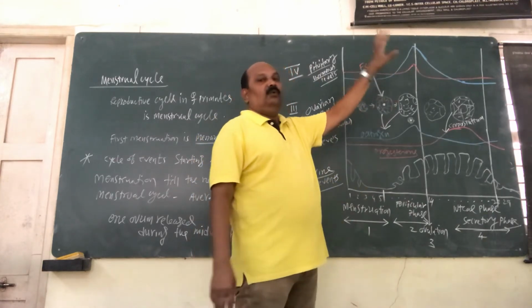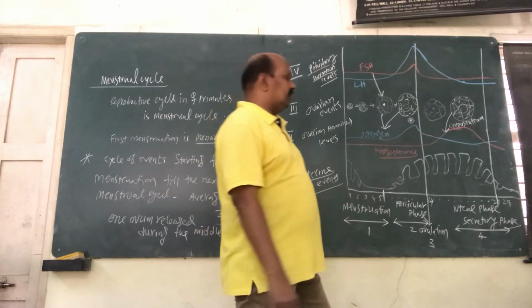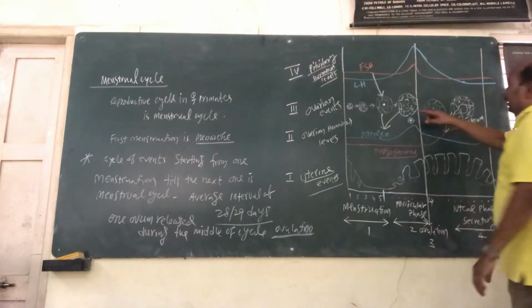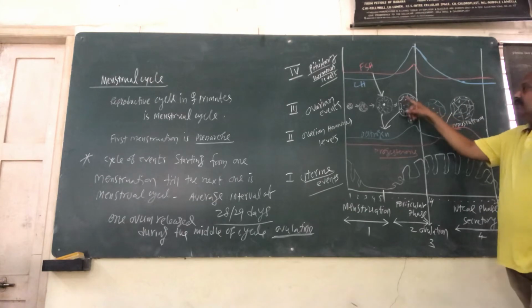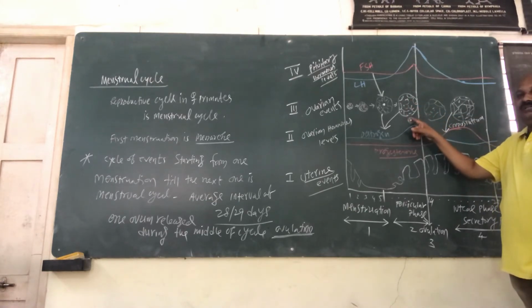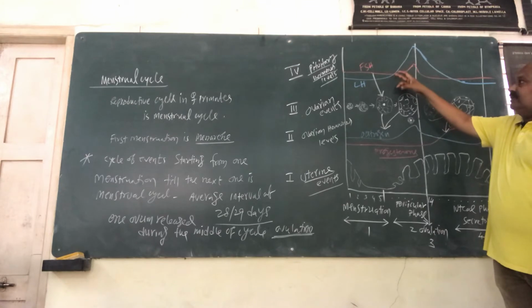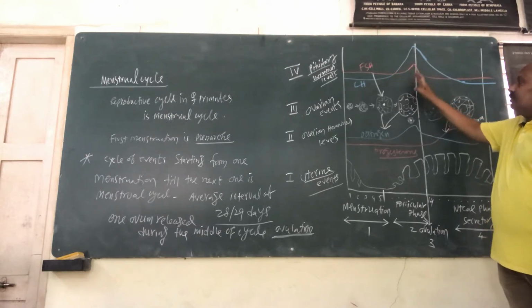The phase keeps going till the middle of the cycle, that means the 14th day. What happens exactly on the 14th day? You see that the well grown follicle is going to release the secondary oocyte. This time you see very clearly that the two pituitary hormones, FSH and LH, go to the peak.